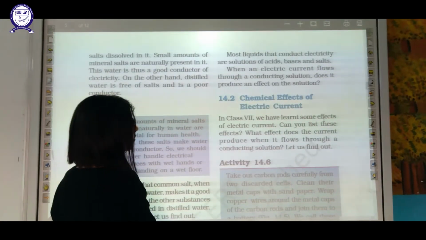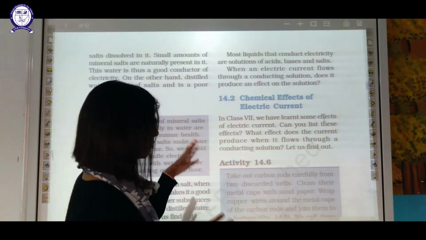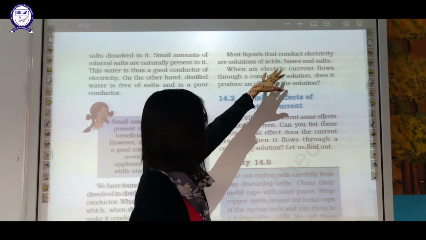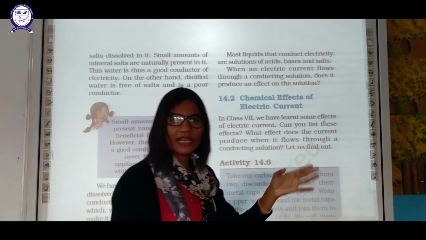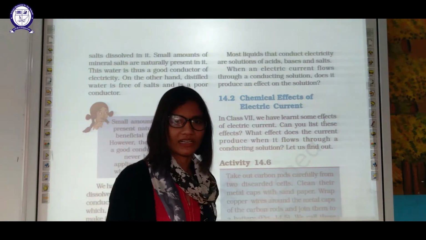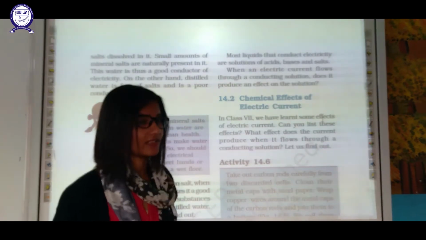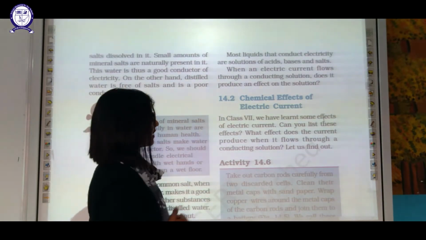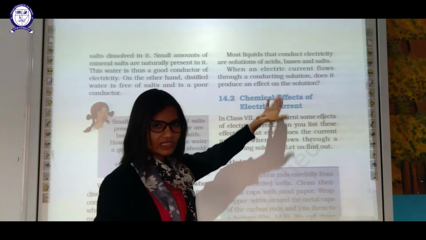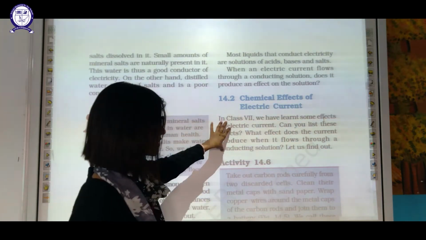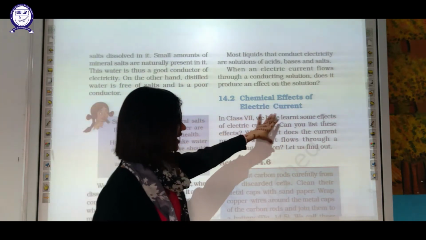Now next, and the most important topic. Before that, most liquids that conduct electricity are acid, base and salt. All acid, all base and all salt can conduct electricity because they are having ions. When electric current flows through conducting solution, does it produce any effect? Next, study in this section 14.2, chemical effect of electric current.